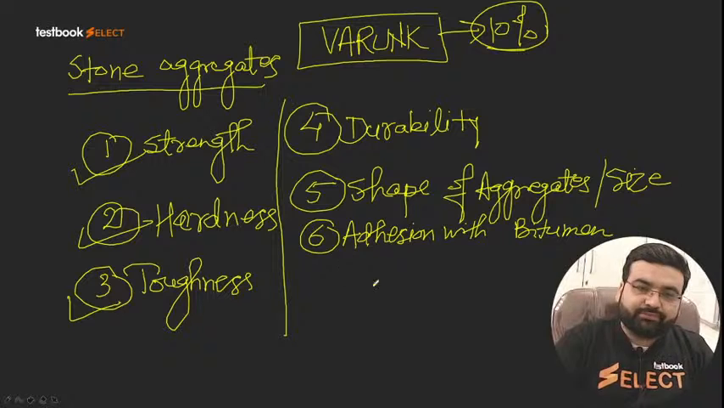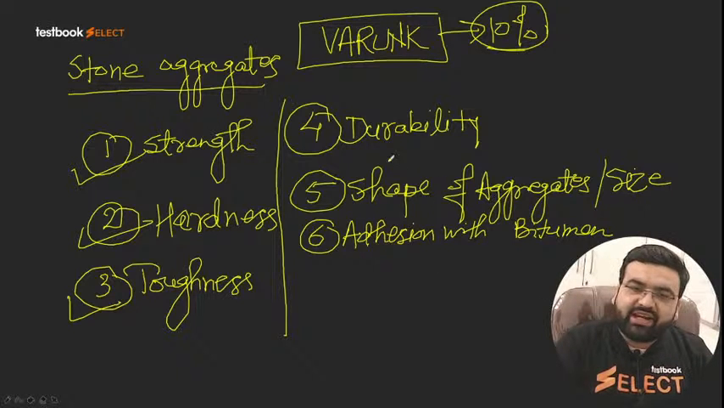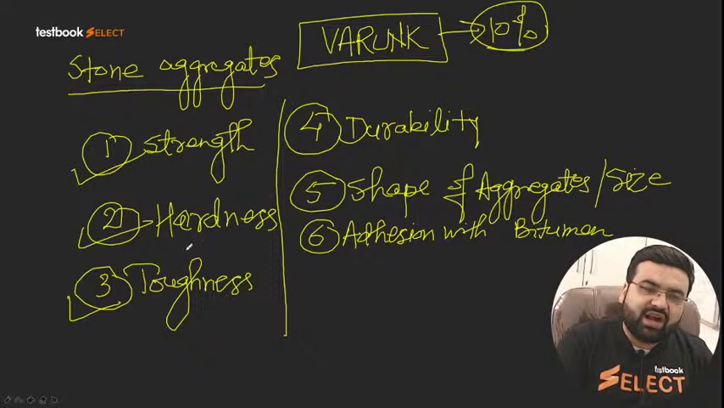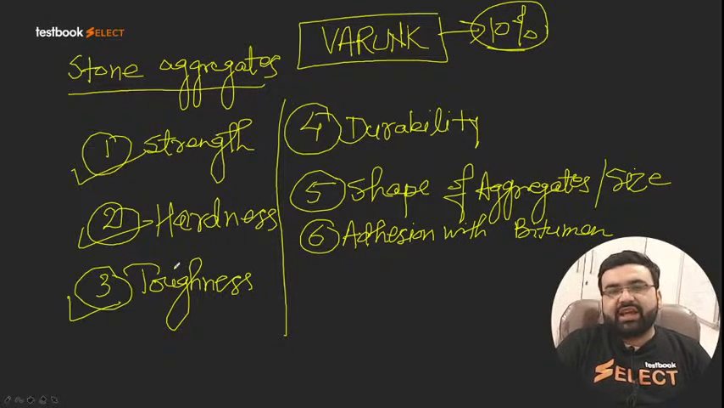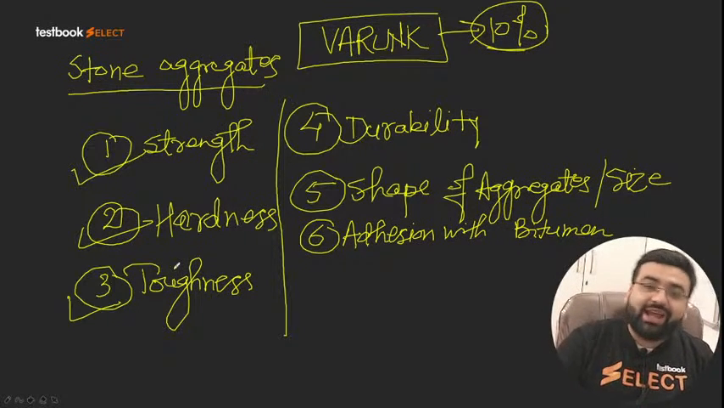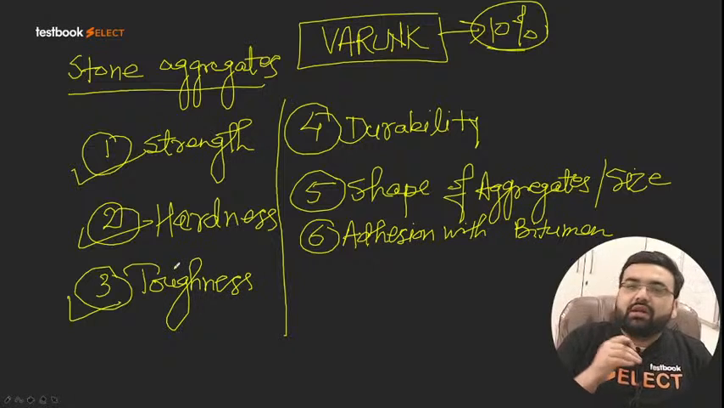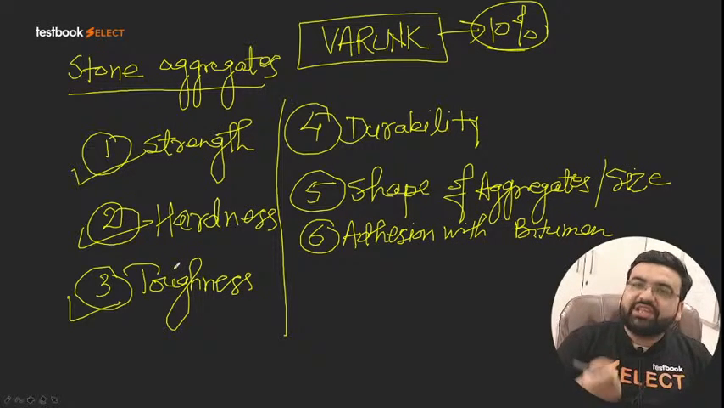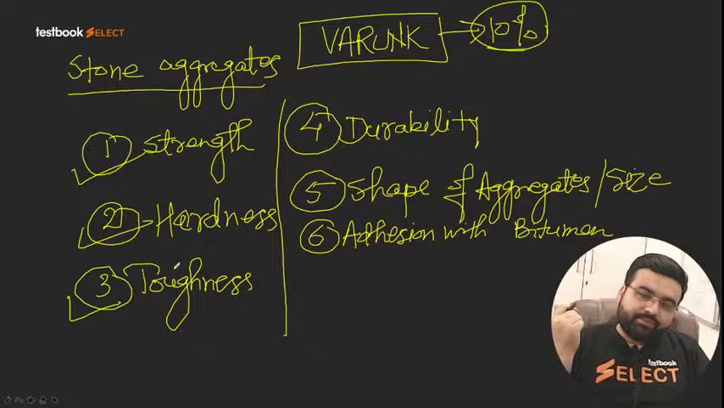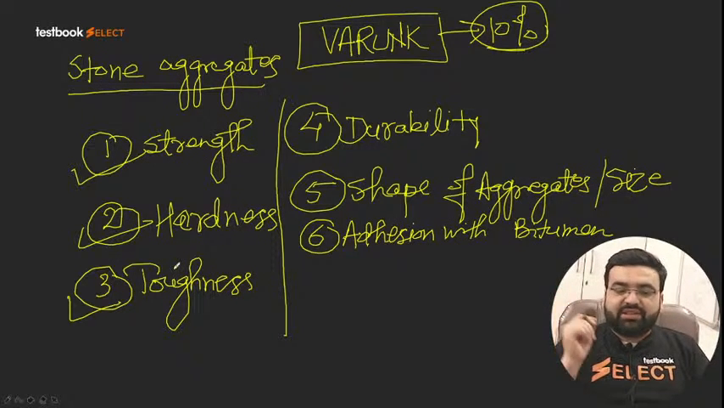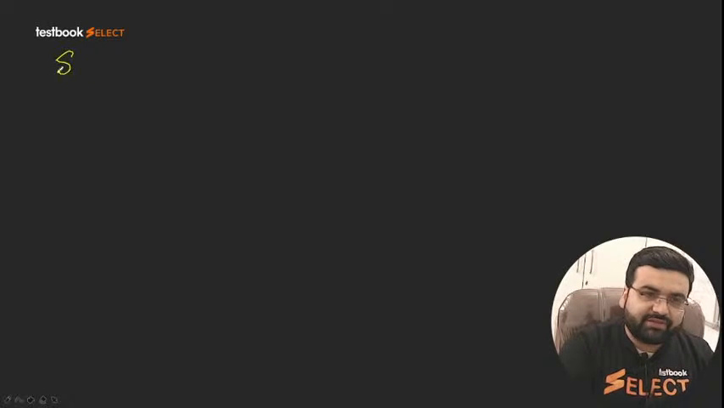Now next property. So adhesion is there, shape of aggregates is there, durability is there, strength is there, hardness is there. So more than enough. So these are the 6 properties that we actually see in a particular aggregate. Now one by one we will be discussing how these properties are actually measured in laboratories. One by one we will be seeing this thing. Let us go to the strength first of all.